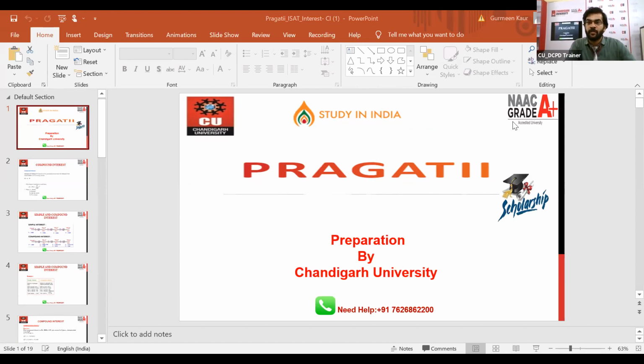Hi guys, very good afternoon. Today we are here to discuss a few new topics from the quant section and from the reasoning section. In the quant section we will discuss compound interest. If you remember, in the last class we discussed simple interest. So today we will start with the topic compound interest.